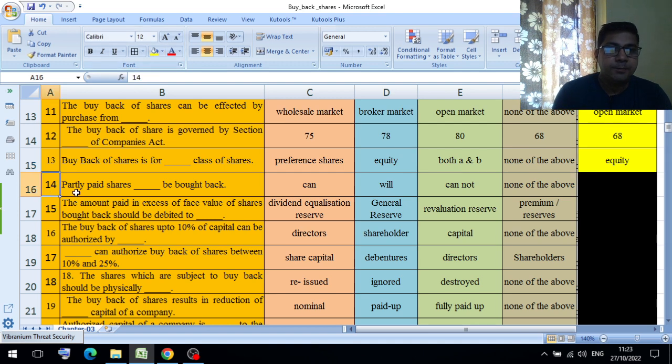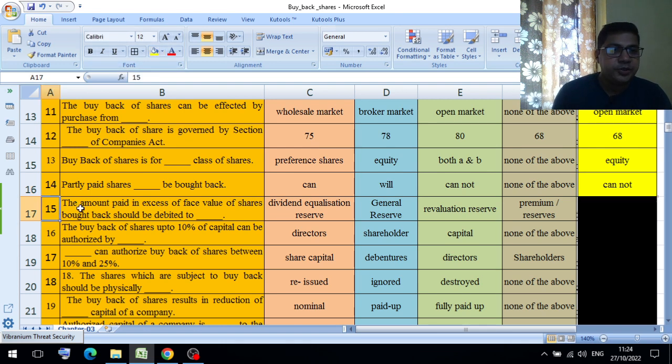Fourth question: partly paid up shares dash be brought back. Option A can, option B will, option C cannot, option D none of the above. The answer is cannot. Partly paid up shares cannot be brought back. It means only fully paid up shares can be brought back.